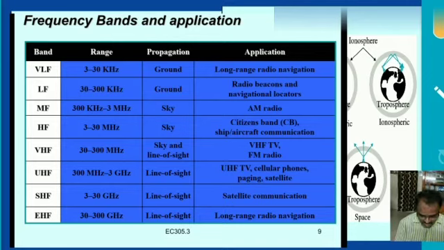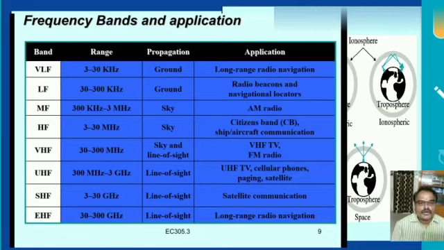VLF, very low frequency, is used for long range radio navigation. The second, LF, is for radio beacons and navigation locators. The third, medium wave frequency, is for AM radio broadcasting.